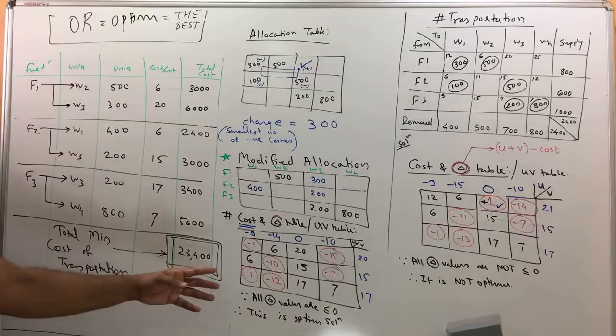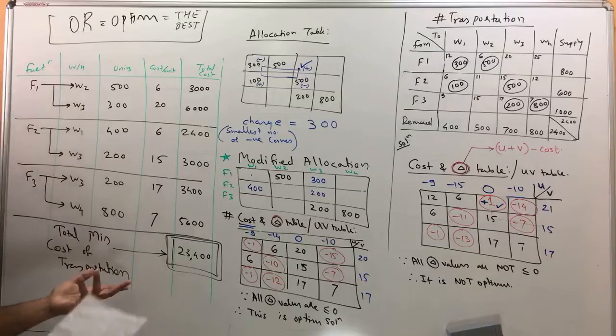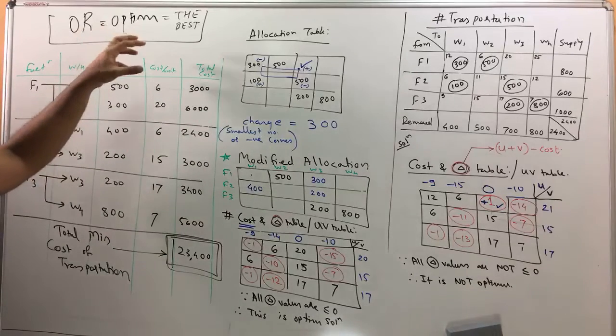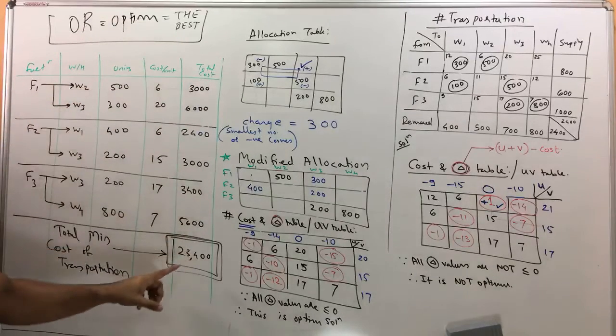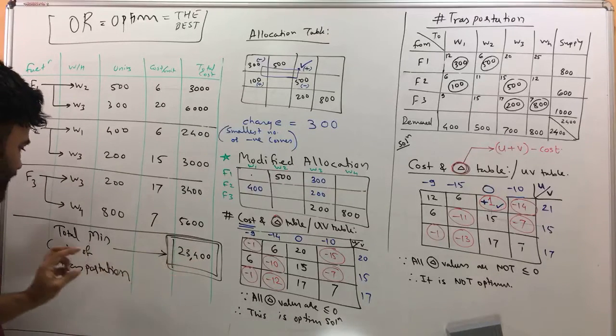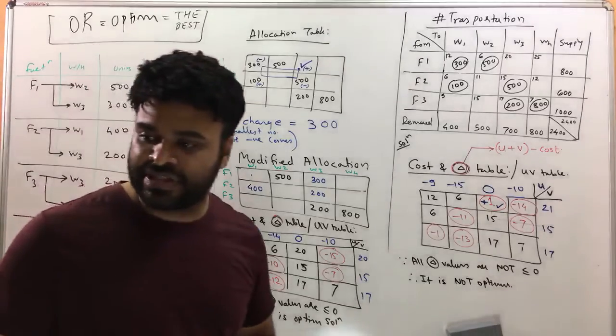And once you get the optimal solution, write down the final answer because the question says find the optimal transportation cost. Write down the answer as factory, warehouse, the units, the cost per unit, and total cost. Add them all, and then you get the final answer as 23,400, and that is going to be the total minimum cost of transportation. This is a question of 7.5 marks.